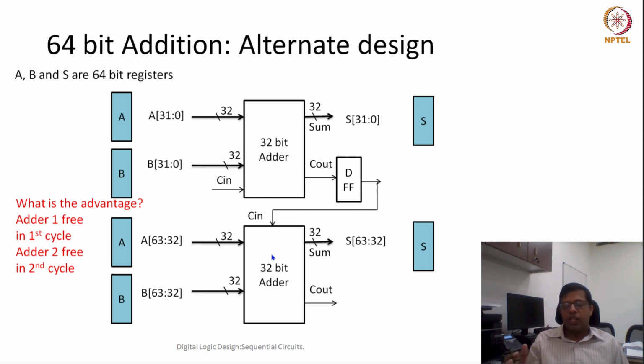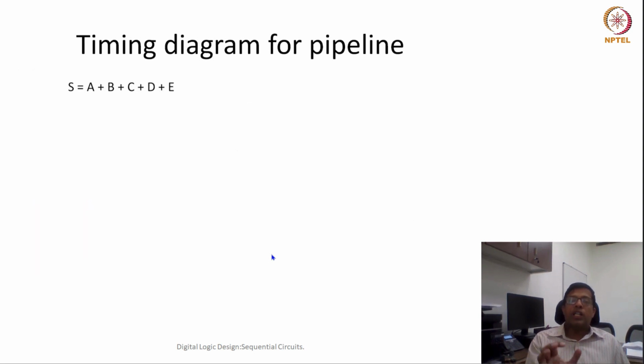I can understand it's not clear, so let's try to understand it with an example. Let's say I want to add these 5 numbers: S equal to A plus B plus C plus D plus E. Because we have an adder which takes only 2 inputs, this addition can be written as S equal to A plus B, then S equal to S plus C, then S equal to S plus D, then S equal to S plus E.